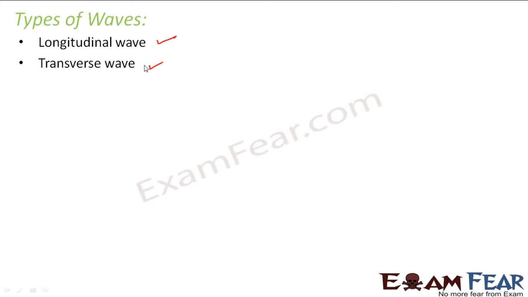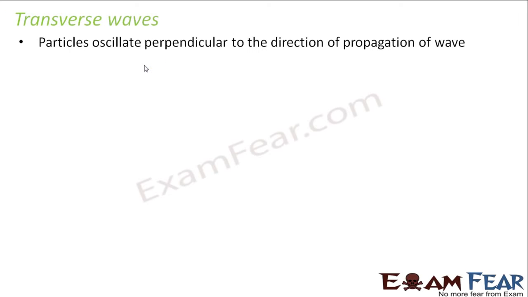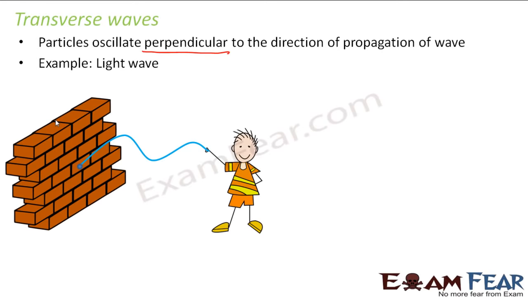In longitudinal waves, the particles of the medium oscillate in a direction parallel to the propagation of wave, whereas in a transverse wave, the particles oscillate in a direction perpendicular to the direction of propagation of wave. Surprised, right? So let us see how it happens in case of a transverse wave.